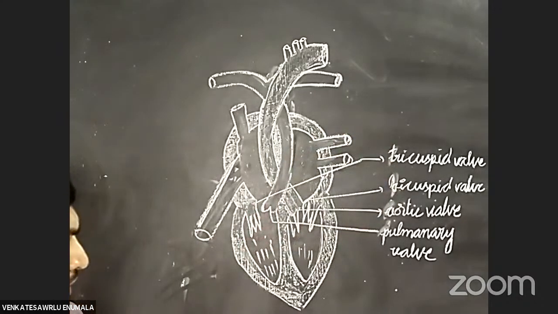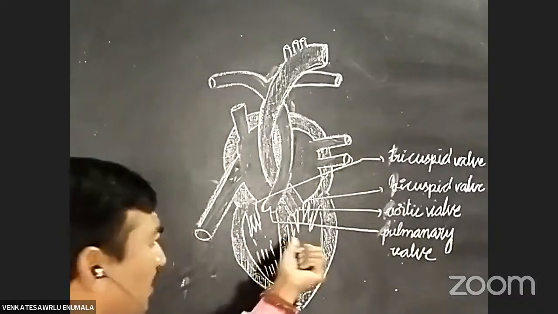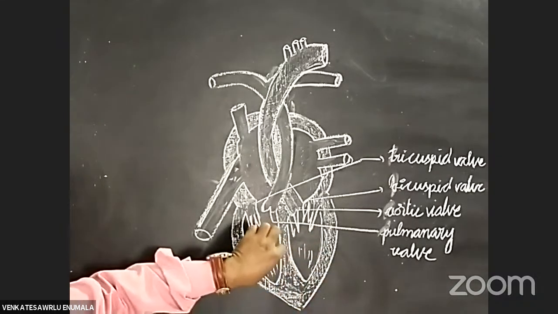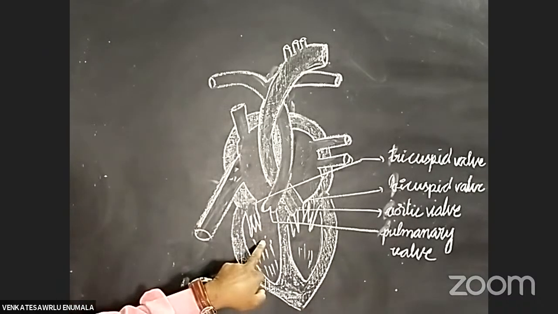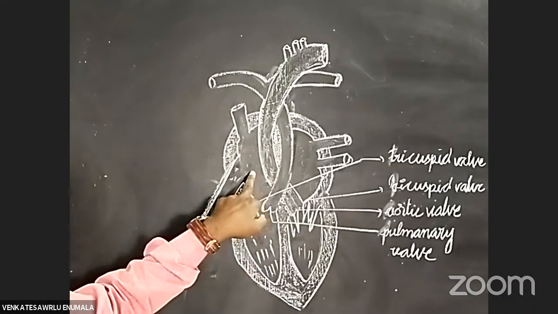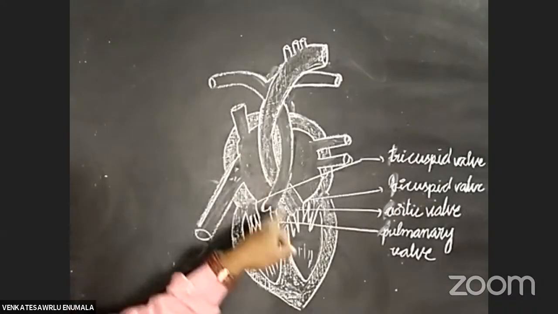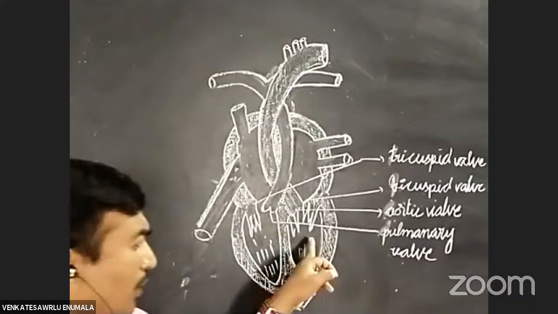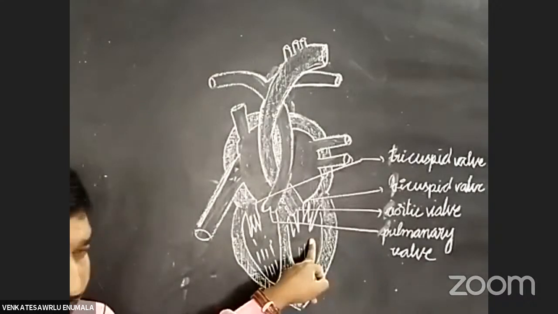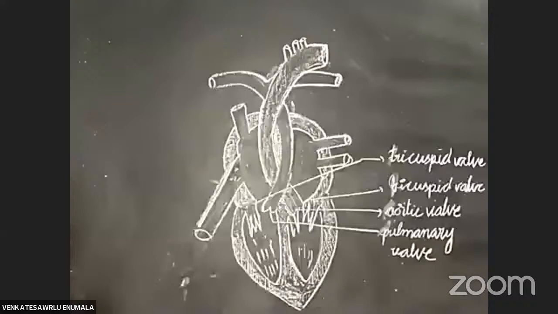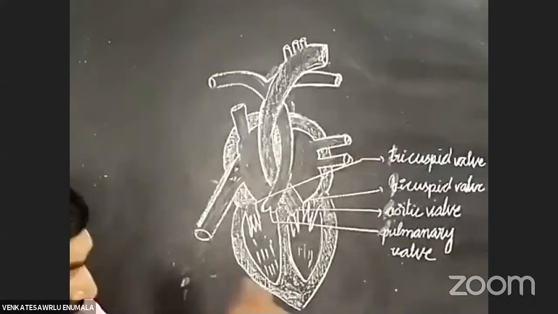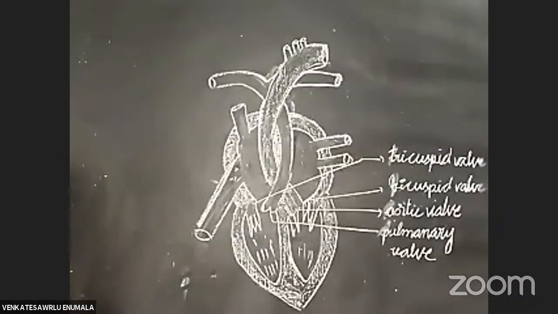Next, these are the ventricles. This is known as the right ventricle. The right ventricle receives the blood from the right atrium. This is the left ventricle. The left ventricle receives the blood from the left atrium. Already this was discussed in the previous classes.